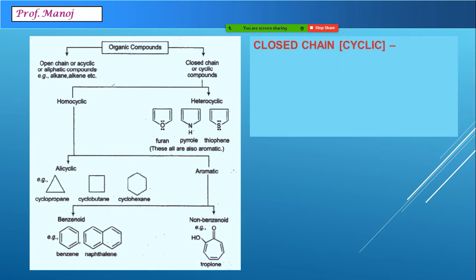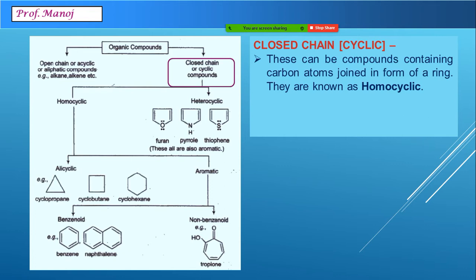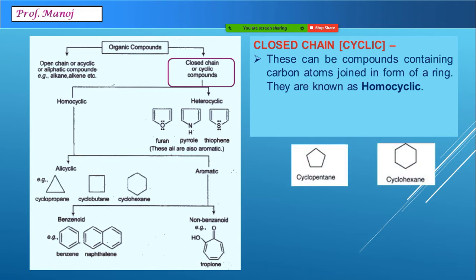The second type of system is called closed chain, cyclic or ring system. Under this we again have two different types. If the ring is made up of only carbon atoms, then it is called homocyclic compounds. For example, here we can observe compounds like cyclopentane and cyclohexane.